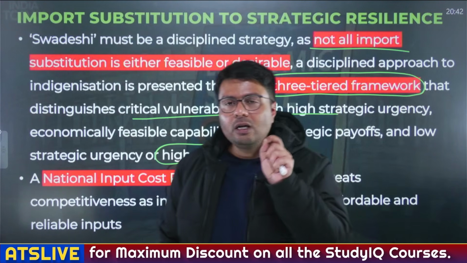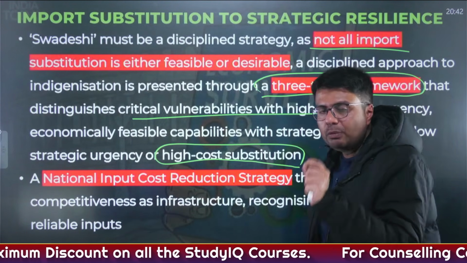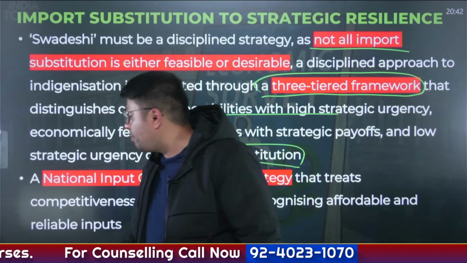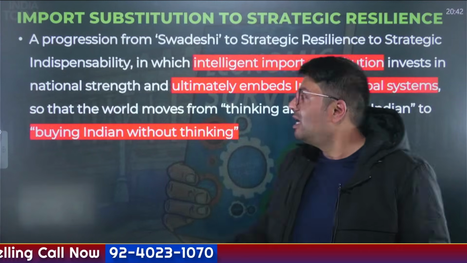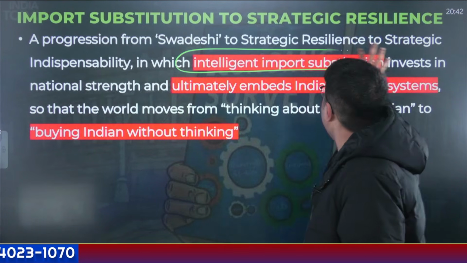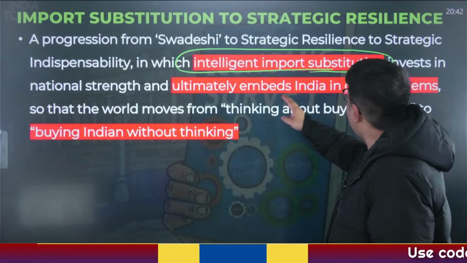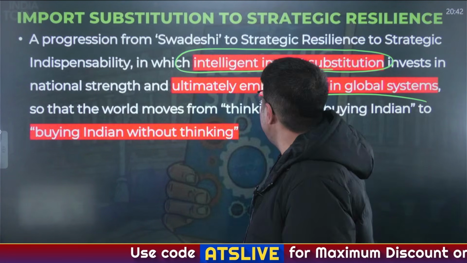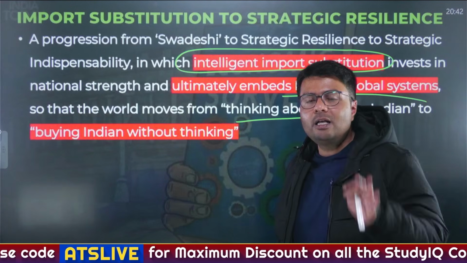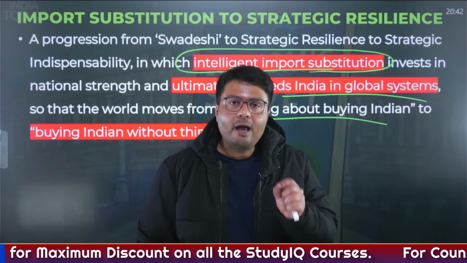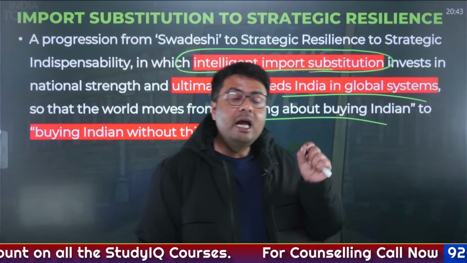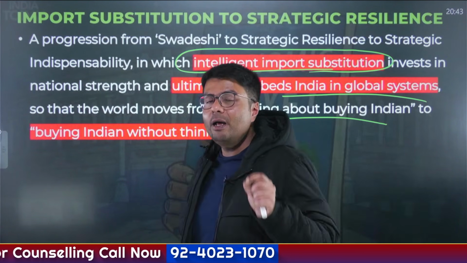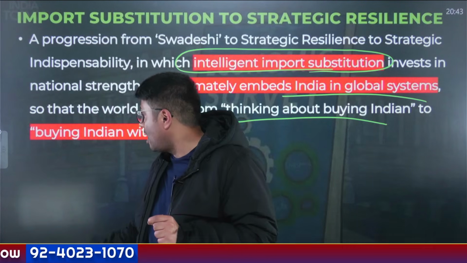So this is what government wants through Atmanirbhar Bharat. It is not a blind pursuit of Swadeshi movement. It is a smart pursuit of Swadeshi movement, which can be called an intelligent form of import substitution. And ultimately, it embeds India into a global system where people would not just buy Indian thinking that it is buying from India, but they would buy Indian goods without thinking. Why? Because Indian goods would be cost competitive, Indian goods would be excellent when it comes to quality, and India would be able to manufacture each and everything that is demanded across the country.